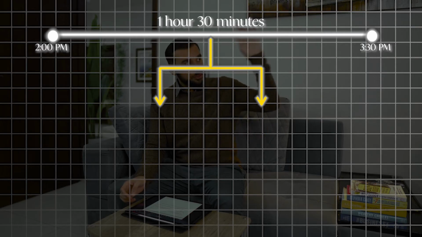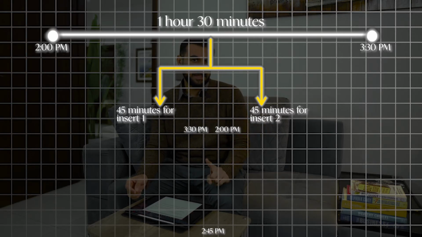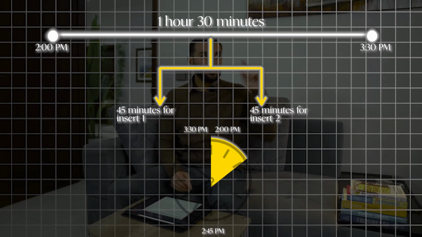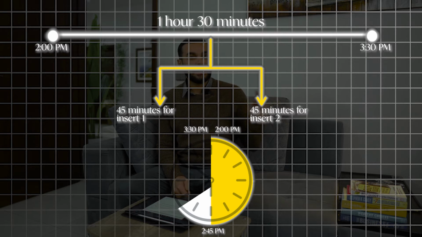The 90 minutes should be divided into two main parts, 45 minutes for each case. Let's say if I start my exam at 2 p.m., from 2 till 2:45, I go for case number 1. From 2:45 till 3:30, I go for case number 2.